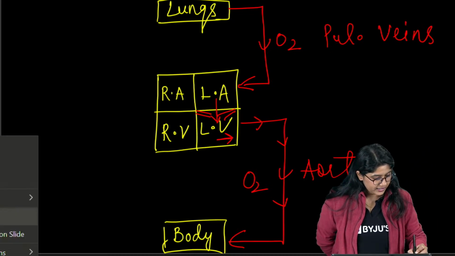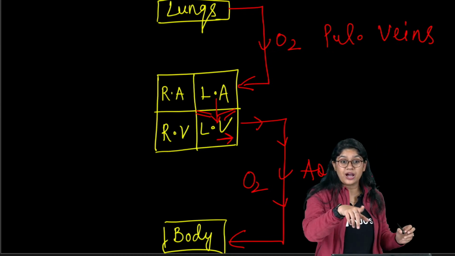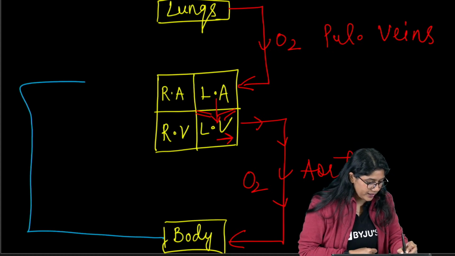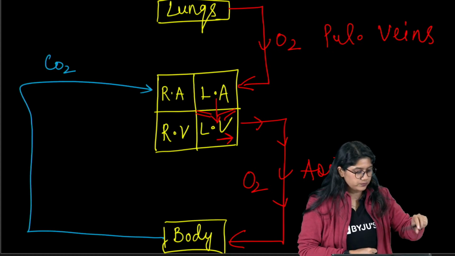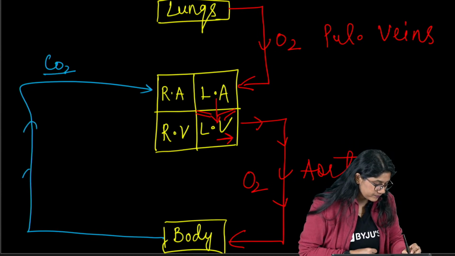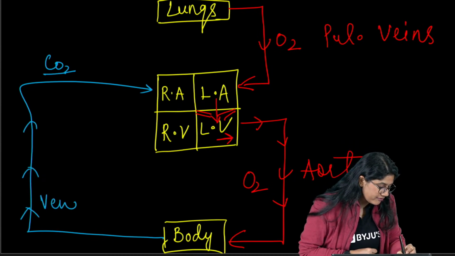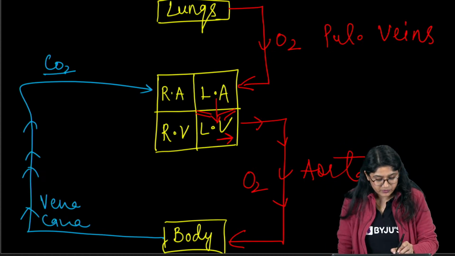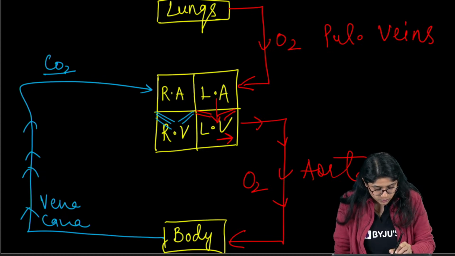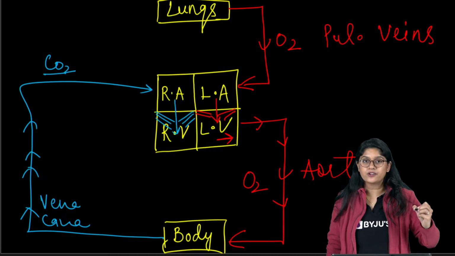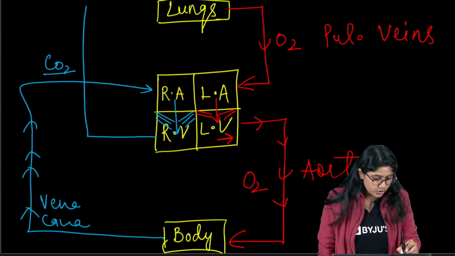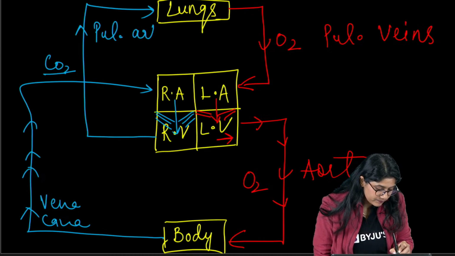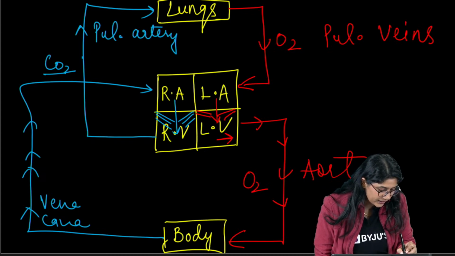Nice. Now let's talk about the right side. Those of you who have doubt now, please focus over here. So, now from the right side, the carbon dioxide rich blood, CO2 rich blood, travels by vena cava to the right atrium. Then of course we have tricuspid valves, 1, 2, 3. From right atrium to right ventricle, from right ventricle to the lungs, and that is with the pulmonary artery. Are we clear?